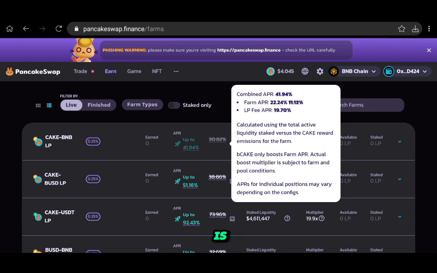Farm APR is the Cake PancakeSwap is paying liquidity providers just to invest in the platform and help them grow this liquidity position. And that's very important, and actually that does link with the LP fee APR, because the LP fee APR is the fees that are being generated when people trade this same pair. So it doesn't really matter if people are on PancakeSwap or not.